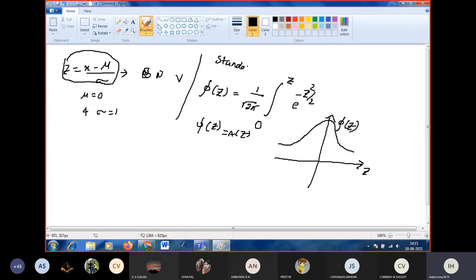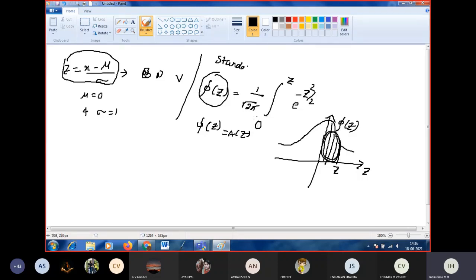Here we have a point z. From 0 to z means this part. So this gives us phi of z, that is 1 by square root of 2 pi integral 0 to z e power minus z square by 2, which will give the area of this portion.